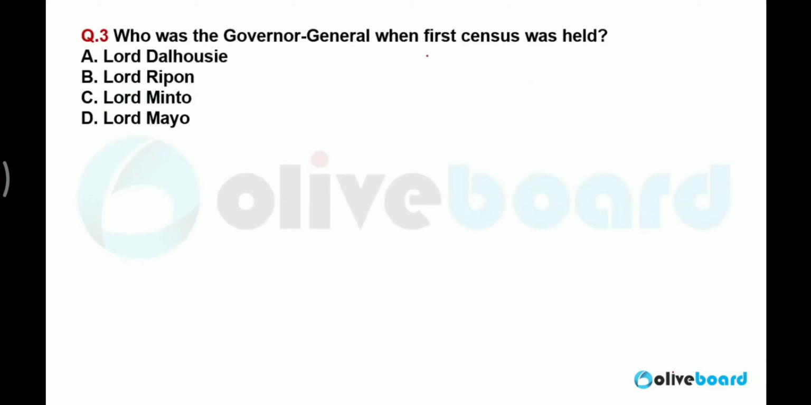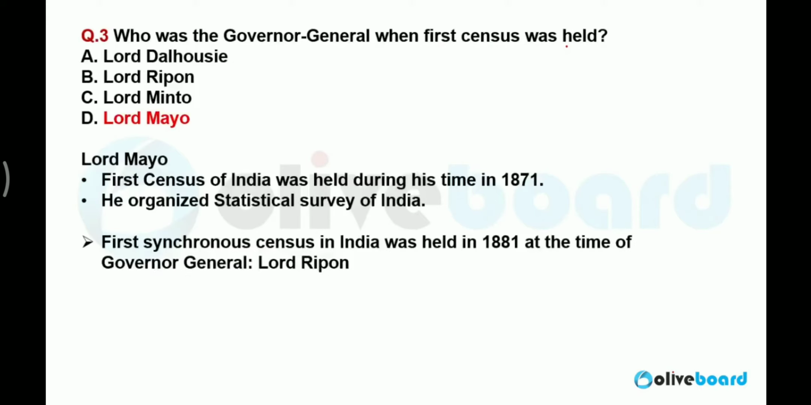Who was the Governor General when the first census was held? I'll repeat again. When was the first census held? It was held in 1872. And the first continuous census or unbroken series of census, 1881. So 1872, you can do it as 72. That was the financial year 1871-72. So it is not a problem. You can answer it 71-72.